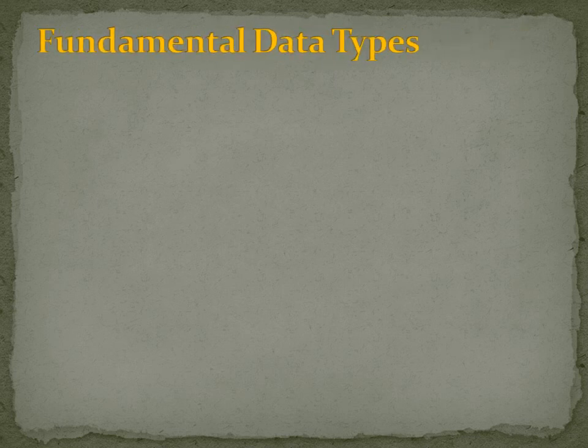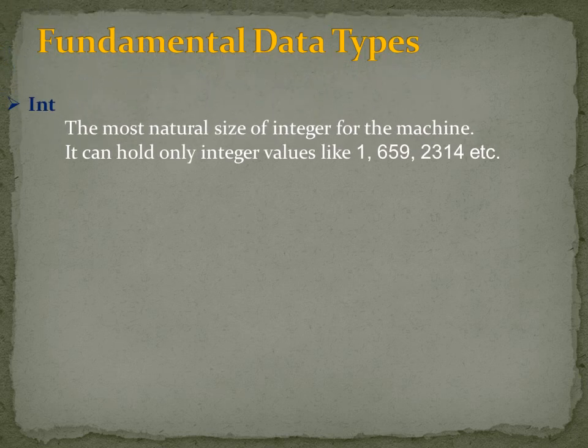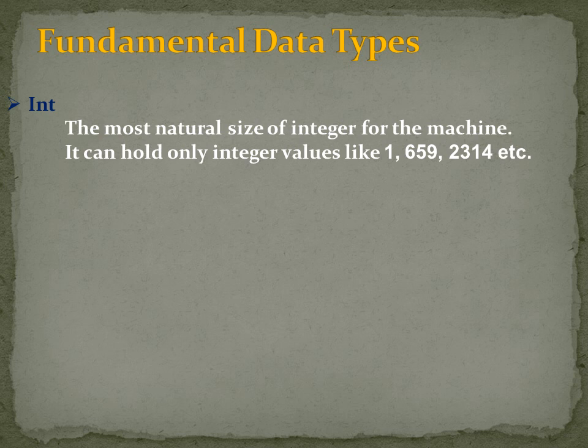Now come to the fundamental data types. Fundamental data types are the actual data as represented in memory. There are 5 fundamental data types in C++. First is the int, the most natural size of integer for the machine. It can hold only integer values like 1, 365, 923.